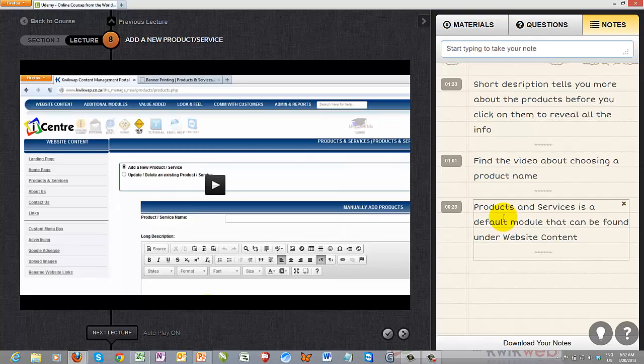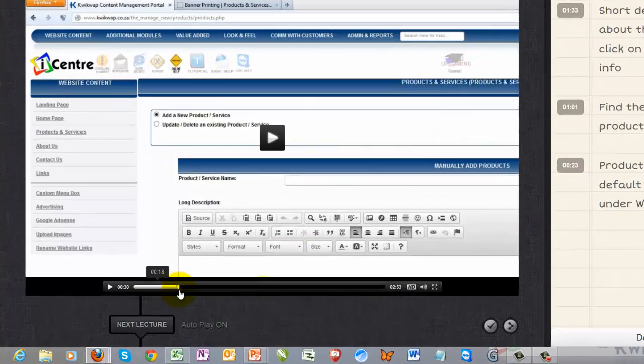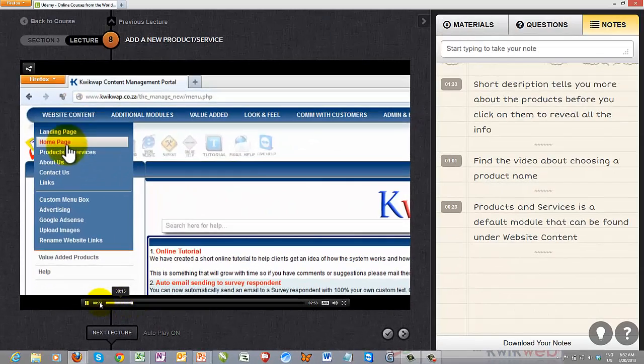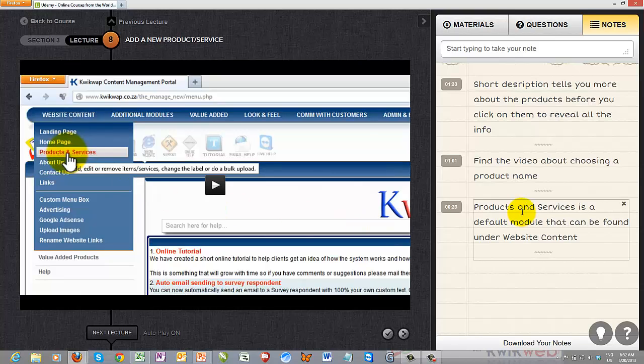Again, you can make notes of anything you want. The nice thing is as soon as you start typing a note, it automatically records the time, and obviously you can see the note. So as the video continues, you can pause it and make a note, or you can make a note during the video playing. Regardless if you pause it or play and make the note during the play, it will record the time. So you can at any given time go back to second 23, and that portion shows you, as the note says there, exactly where to find products and services.